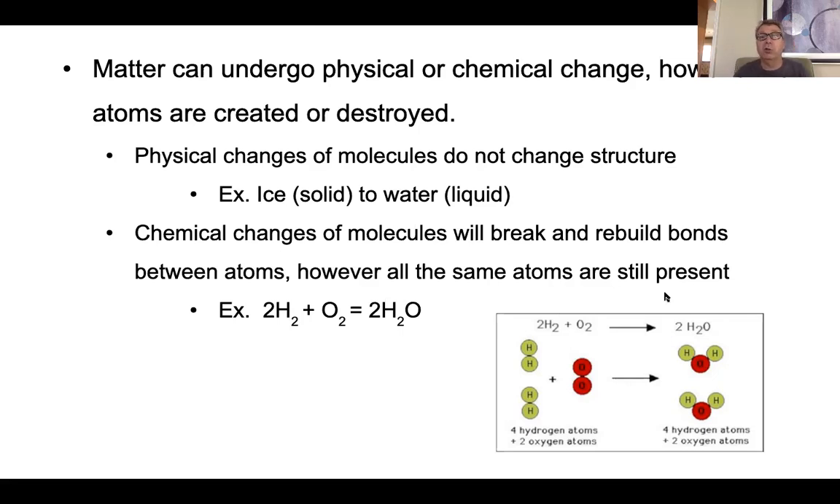Chemical changes of molecules will break and rebuild bonds between atoms, although all those same atoms are still present. If you remember back, I think most of you have done some type of balancing of equations. That's the conservation of matter. You have to make sure that the same number of atoms, let's say hydrogen atoms, we have 4 on this side, have to equal 4 on this side. And the same with oxygen. We have to have 2 on this side and then 2 on this side, right? So that's what we talk about, conservation of matter.